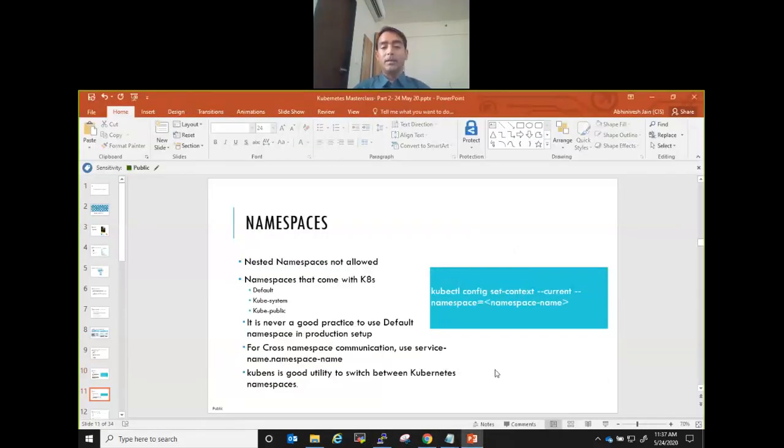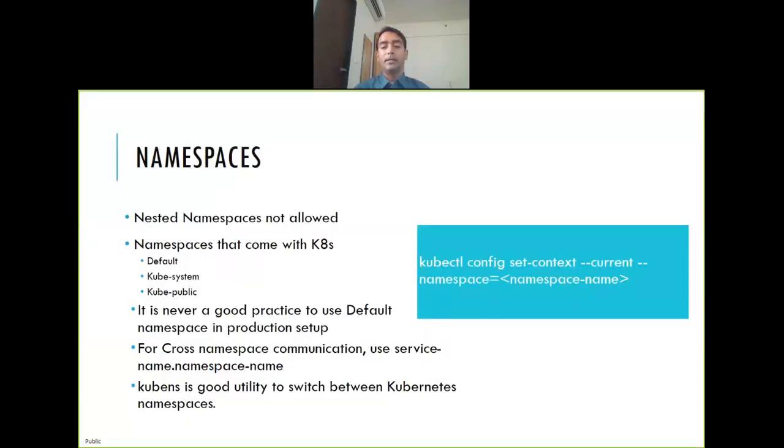Okay, let's move on. Nested namespace is not allowed, right? So you cannot create a namespace inside a namespace. Okay, now how do you set a namespace? You don't want to give the namespace again and again, right? It is a very cumbersome exercise. Every time, let's say you have to work on namespace AWS demo, you have to keep adding --namespace=aws-demo in all the commands. Or you can use the namespace inside your declarative manifest. You say, okay, my pod is this and my namespace is this. That also you can do.